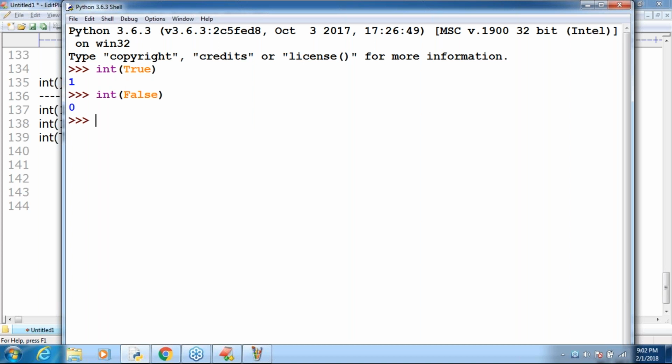Is it possible or not possible? Boolean to int, possible or not? In Java, you can ask this question and the compiler will give an error. But in Python, it is possible because a Boolean value is internally represented as 0 and 1. Remember that. Next, can I convert string?